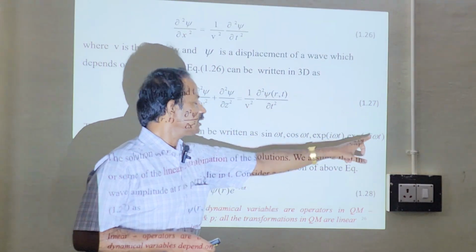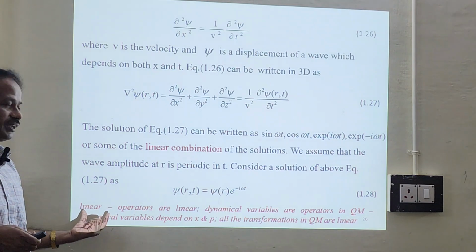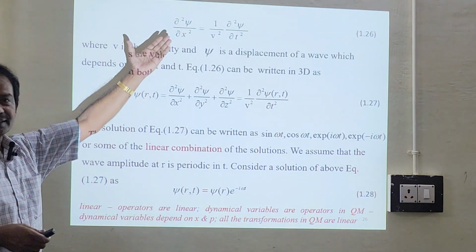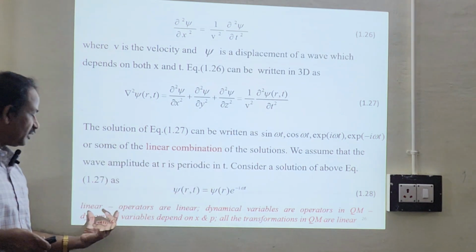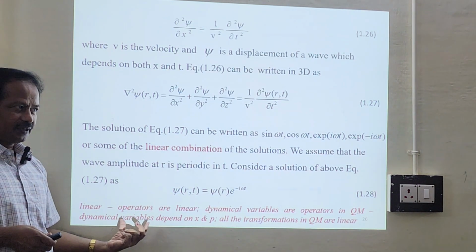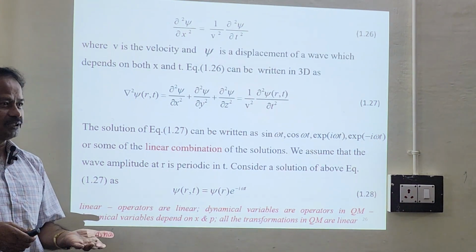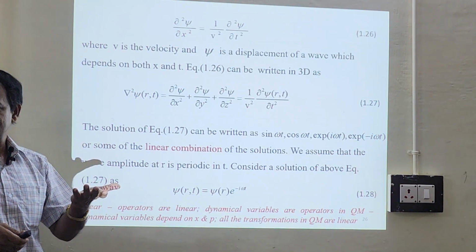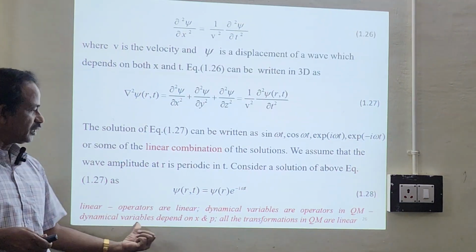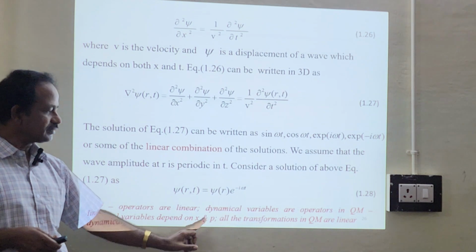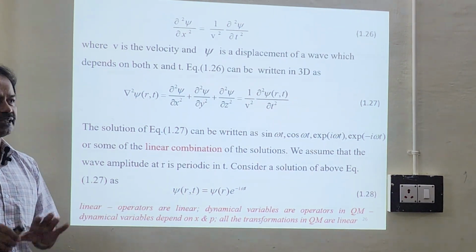So we have taken this one, phase factor. And of course, yesterday we discussed linear operators. As I said, the linear differential equation solutions all will be linear, so the obtained operators also will be linear. All dynamical variables which are associated with the observables, observables are operators. All observables are associated with operators. Any dynamical variable which depends on x comma p is a dynamical variable. So all the transformations in quantum mechanics are linear.